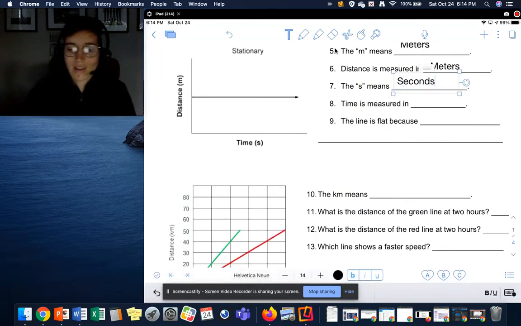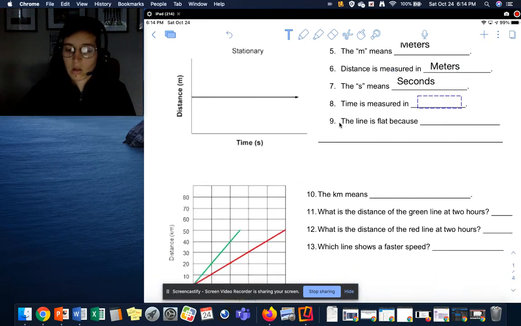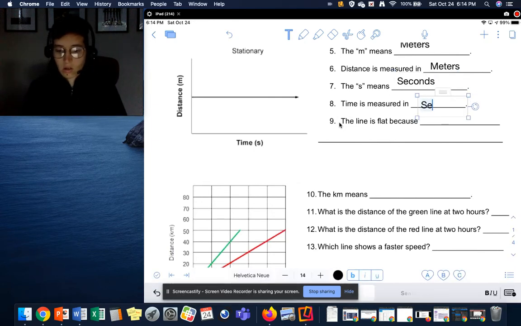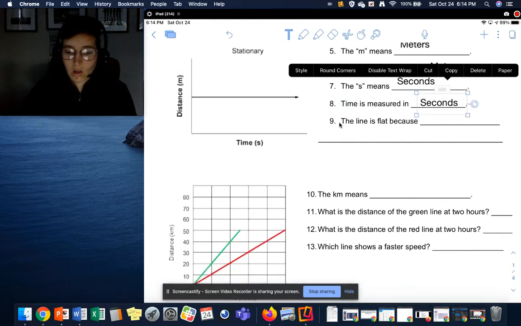Our S stands for seconds. And this tells us that time, because it's right next to time, is being measured in seconds. Okay, good.